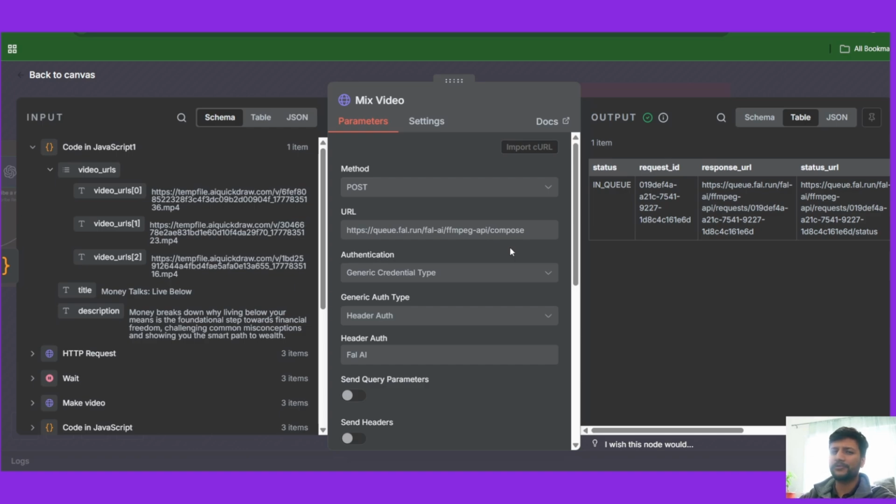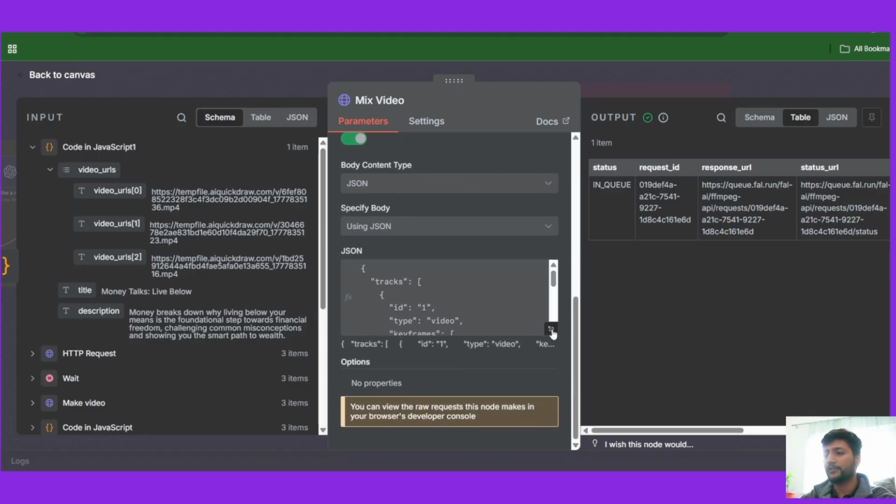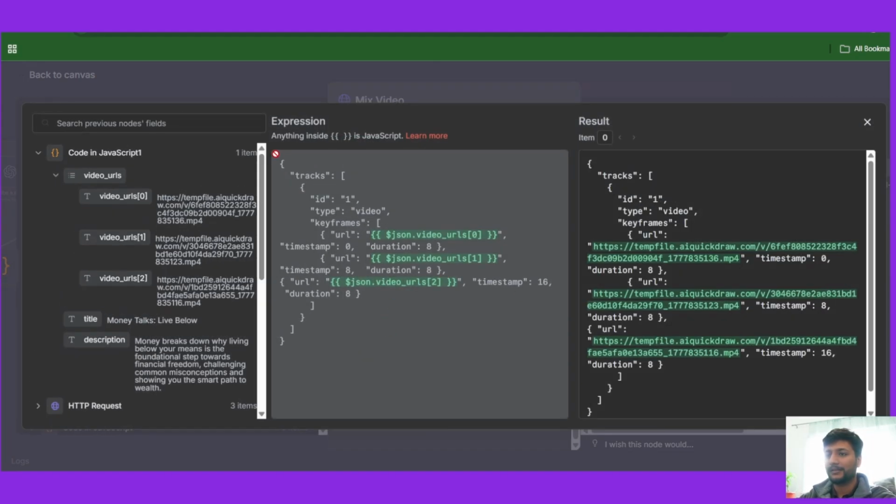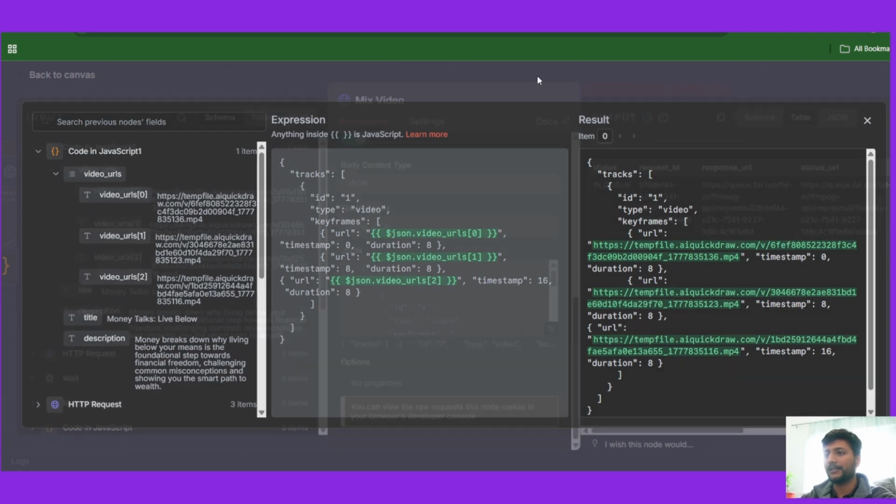Now, in order to compose, it's going to take like $0.0001. That's less than a cent to compose one video. It's super cheap, while generating one video costs around 60 cents. So we generated 3 videos, which comes to like $1.80, almost $2. And what we're going to do is we're going to use this and send a body.